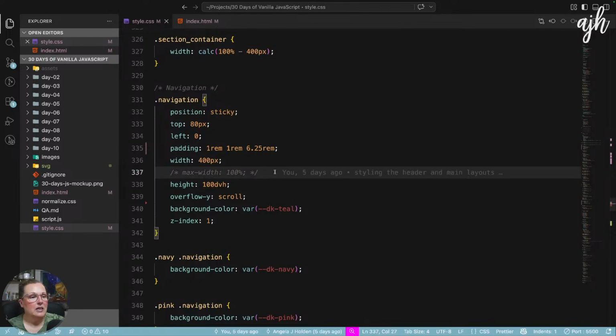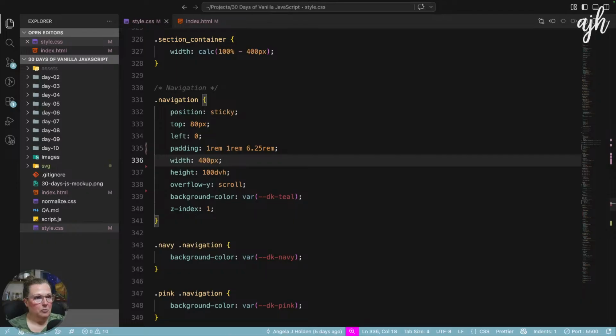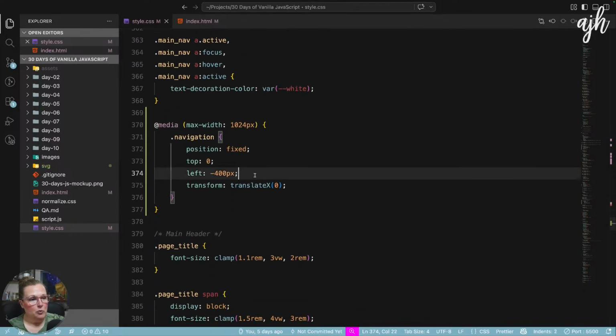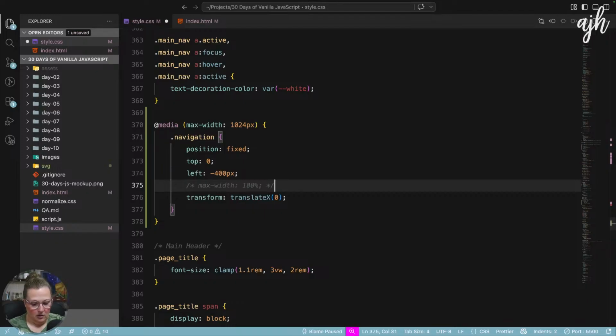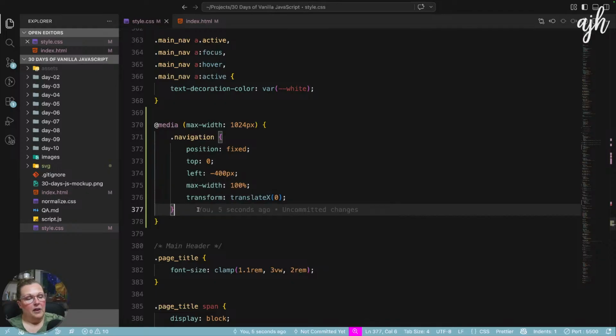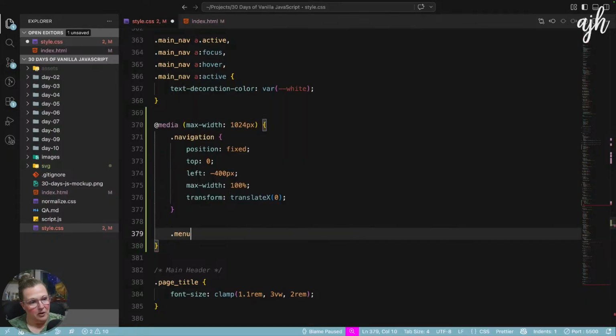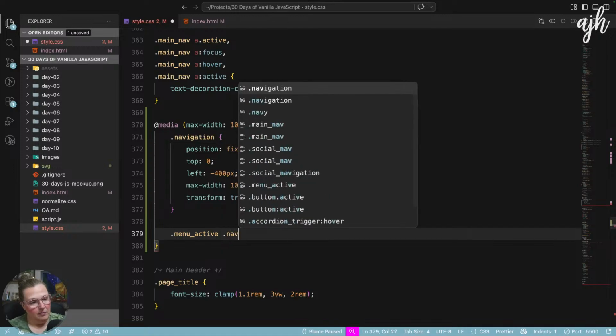Here's where we really need this max width. We don't need the max width on desktop. We took that out because that's what was making it squishy, right? But we do want that here. And then when we click our button, we're going to add an active class. So it would be menu active, and we have to add our button. We didn't add it yet.